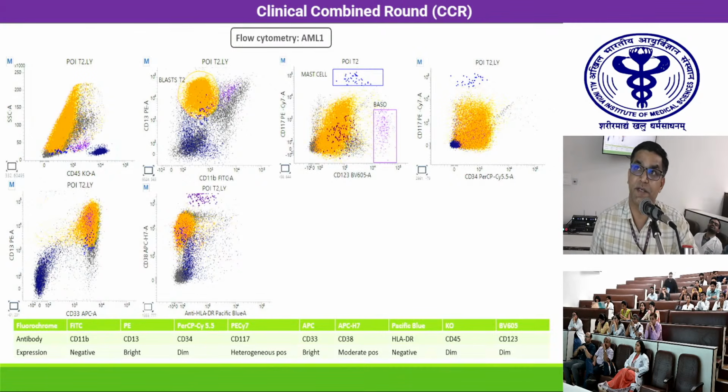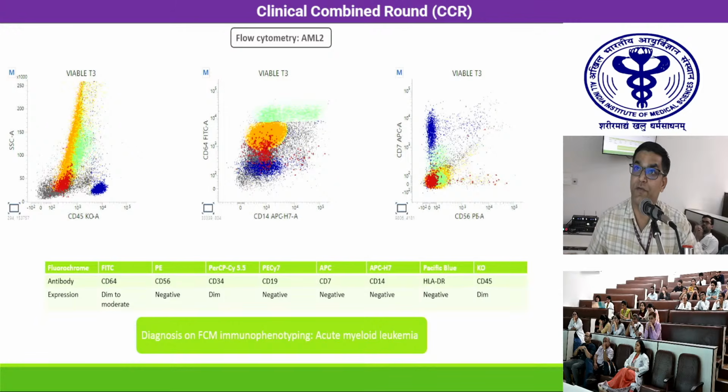We further proceeded with the characterization of these blasts with the AML1 myeloid tube. From these plots, we can see that these blasts are showing bright expression for CD13 and again bright expression for CD33, heterogeneous expression for CD117, and dim expression for CD34, dim for CD123, and moderate positivity for CD38. However, these blasts were negative for CD11B and HLA-DR. So at this juncture, we are sure that these are myeloid blasts.